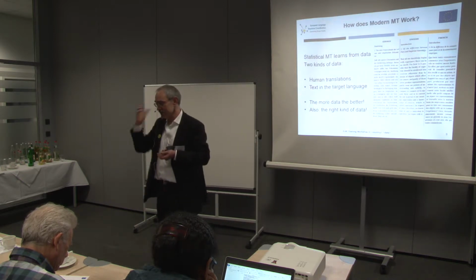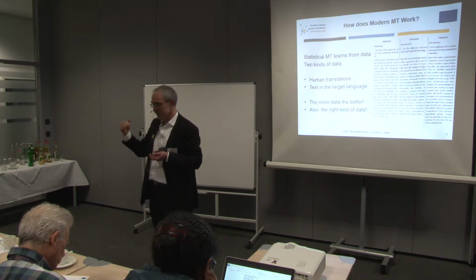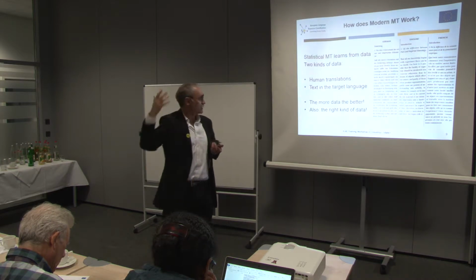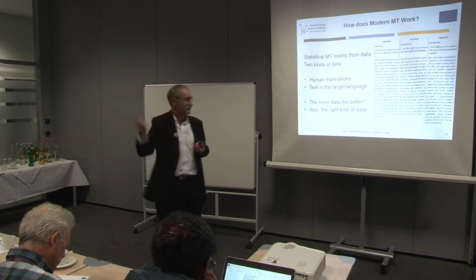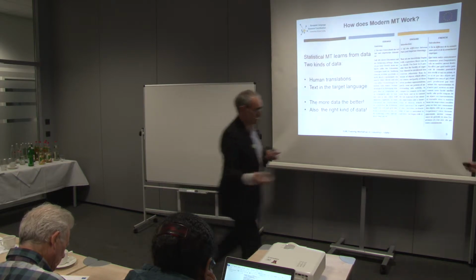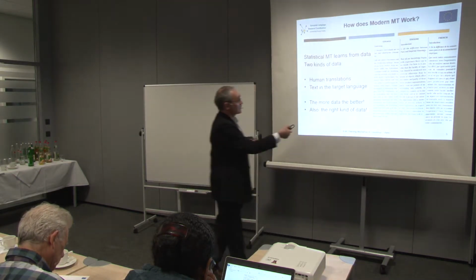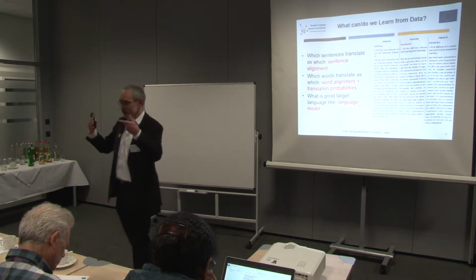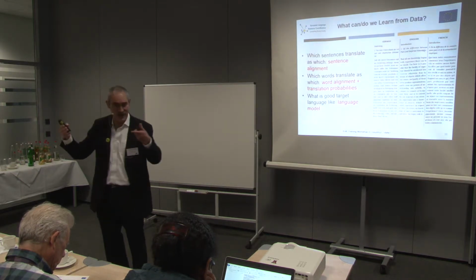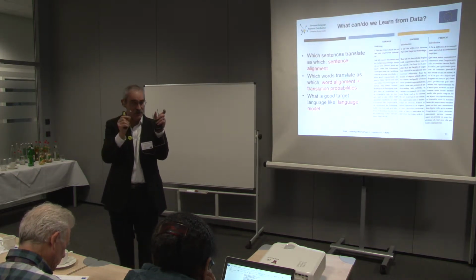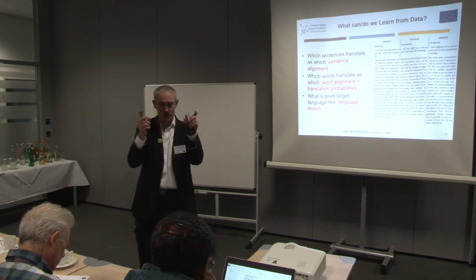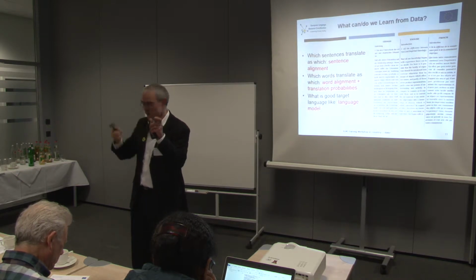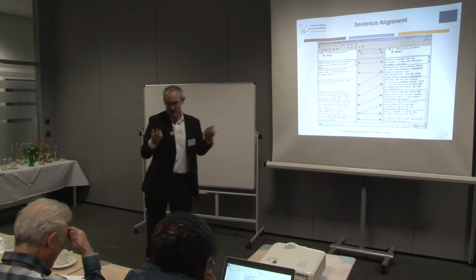So what are the data? What are the past experiences that we're learning from? Two sorts of data: translations and text in the target language. Here you see some examples. So here's the German, here's the English translation. What do we do with this? Well, first of all, we need to find out which translations are translations of which other sentences. Once we know that, within those sentences that are translations of each other, we use machine learning to find out which words in the sentence are translations of which other words, and then we have to put it all together. And also we need the target.